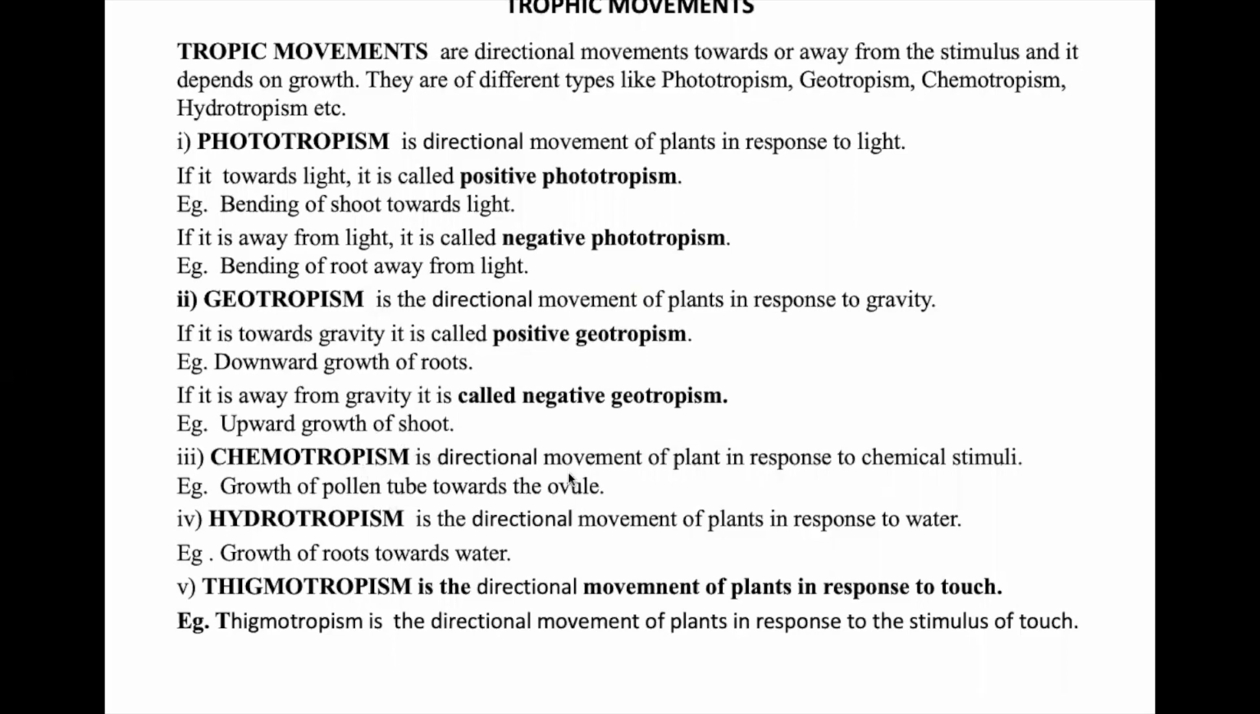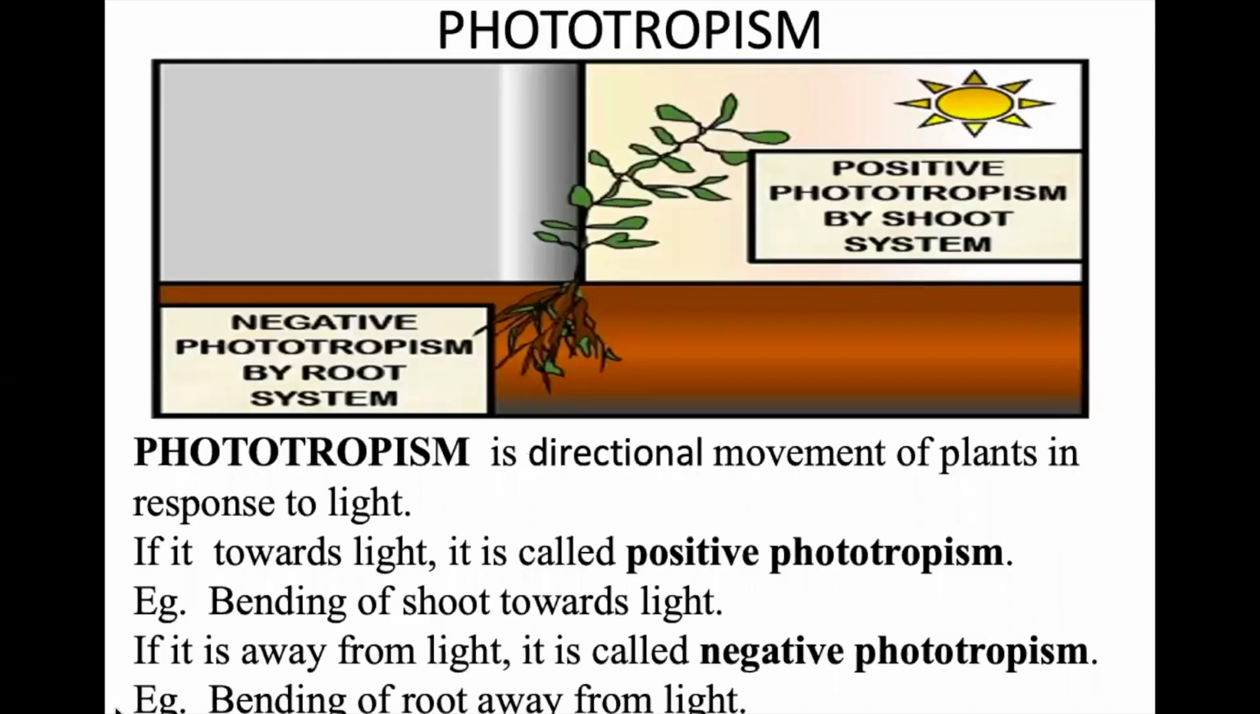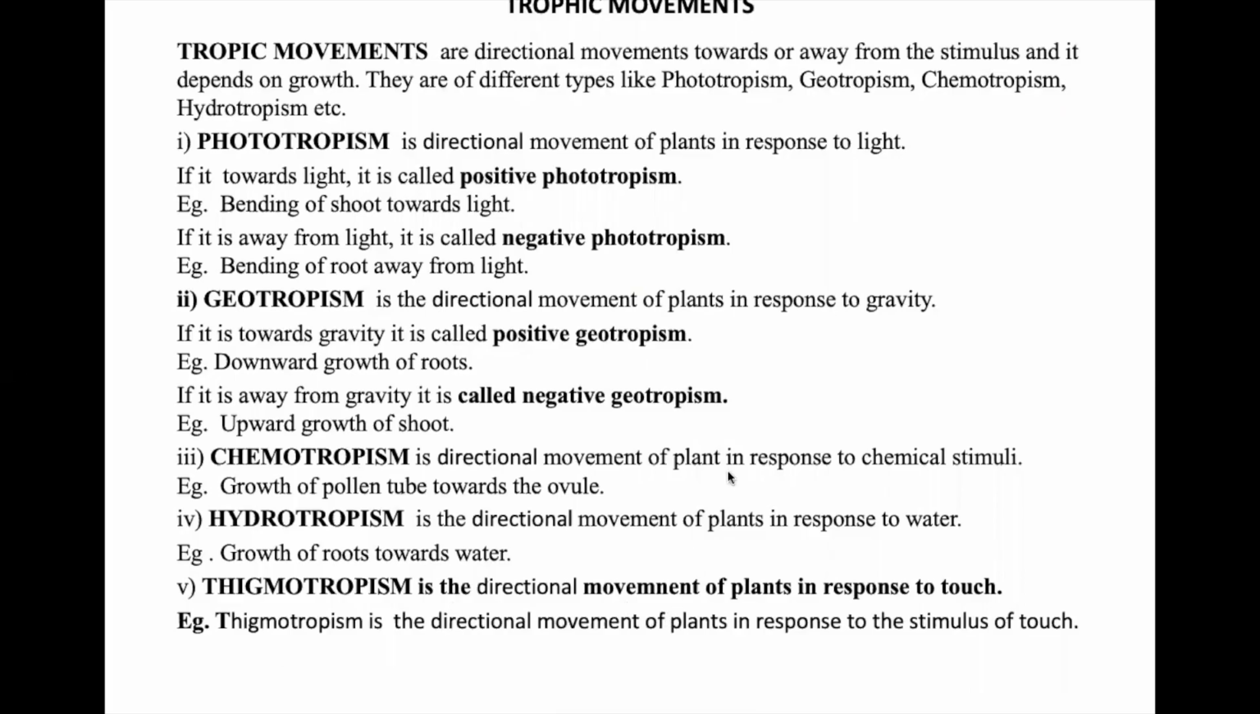Chemotropism means the movement is directional and it is towards chemical stimuli. For example, inside the style, the pollen tube will grow towards the ovule. Hydrotropism means growth of roots towards the water, and thigmotropism is the response to touch.